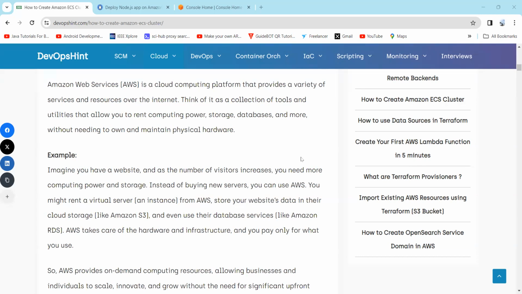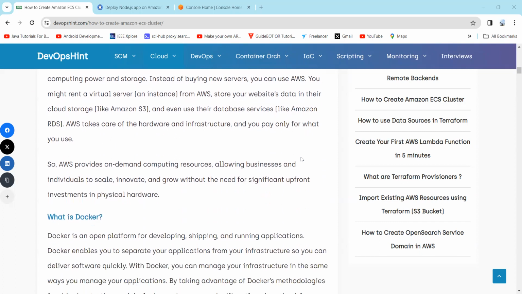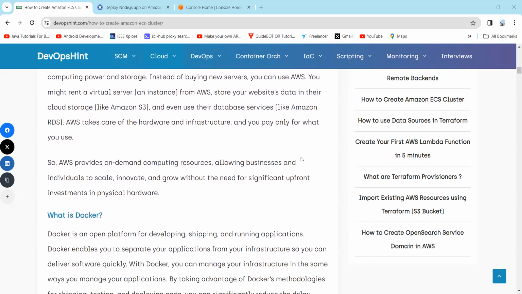So AWS takes care of hardware as well as infrastructure, and you only need to pay for what you use. AWS provides on-demand computing resources, allowing businesses and individuals to scale, innovate, and grow without the need for significant upfront investment in physical hardware.